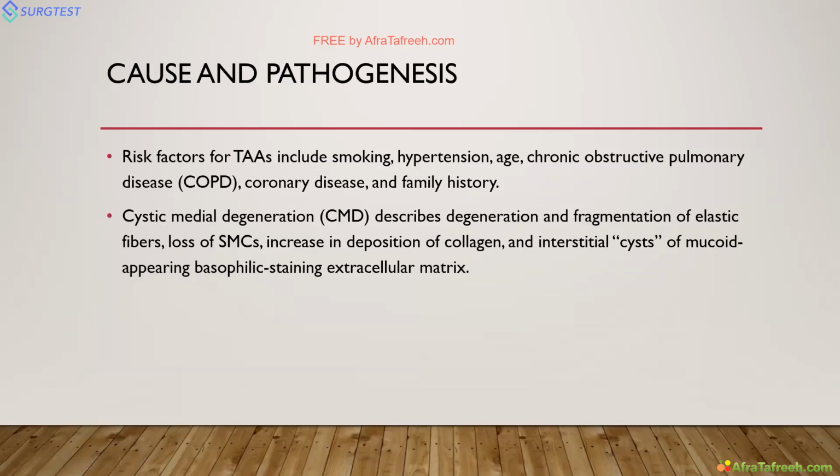So this mainly causes thoracic aortic aneurysm. The risk factors are aortic dissection, smoking, hypertension, coronary disease, and family history. Family history is very important for genetic causes. In this, the pathogenesis is cystic medial degeneration. Cystic medial degeneration is the important pathophysiology. It leads to fragmentation of elastic fibers, loss of smooth muscle cells, and increased deposition of collagen. So the most important thing is cystic medial degeneration.